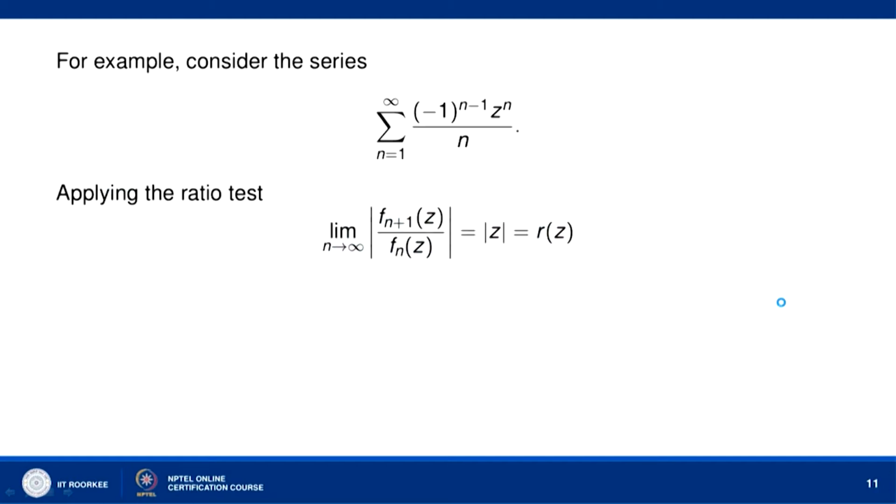So, let us consider the series sigma n equal to 1 to infinity (-1)^(n-1) z^n over n.